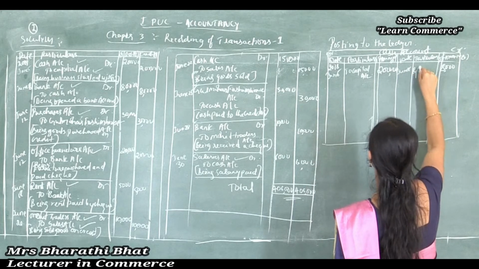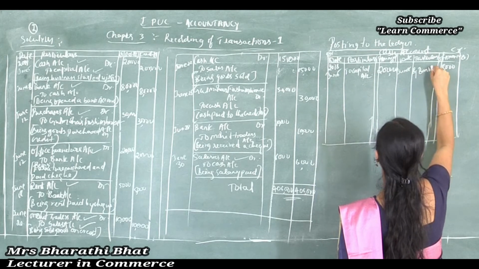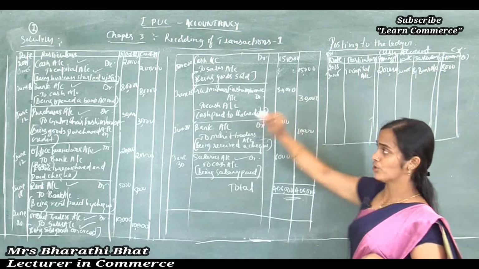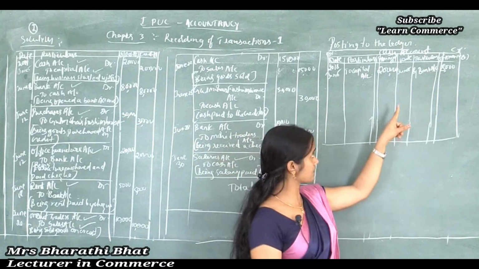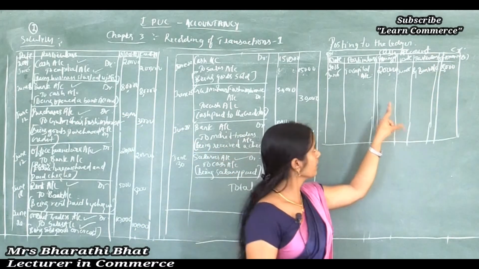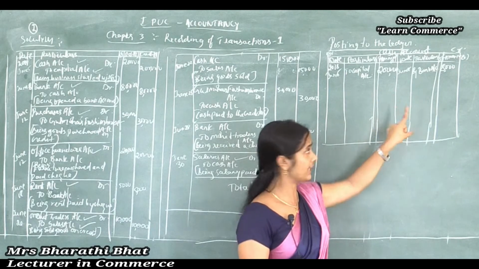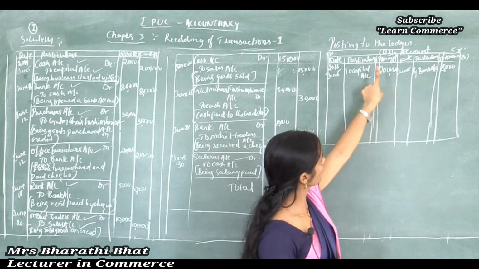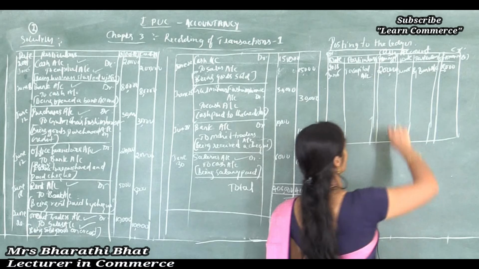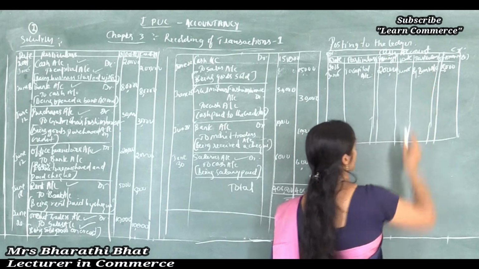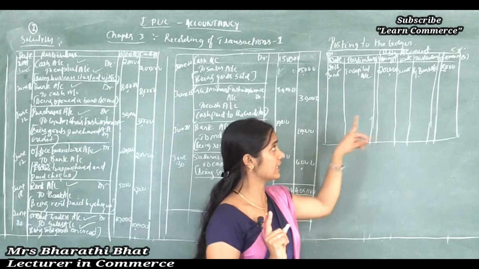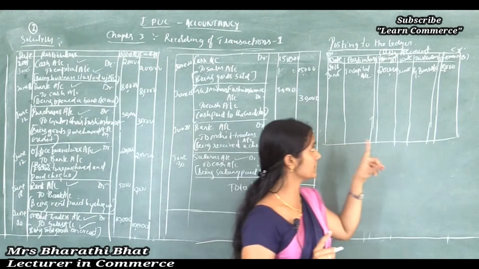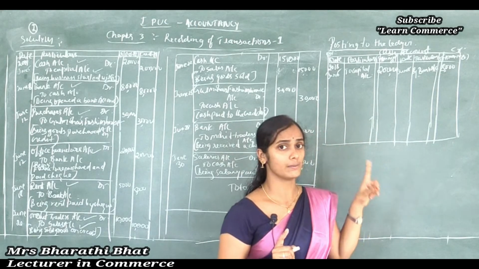So by bank account. Just by seeing this ledger, you can say the journal entry was bank account to cash account. Clear? Bank account shows credit value, by bank account.